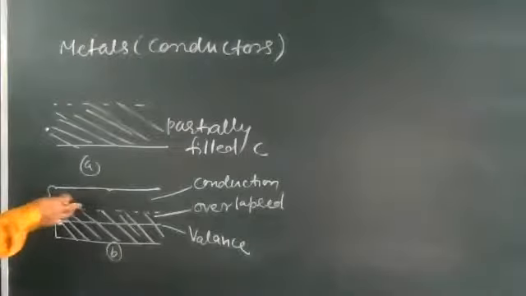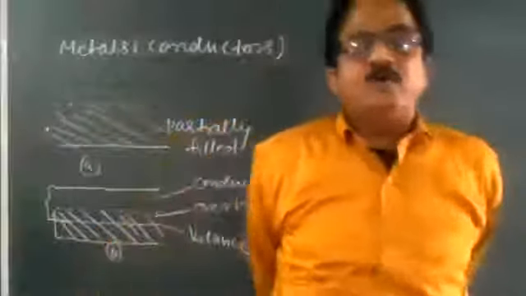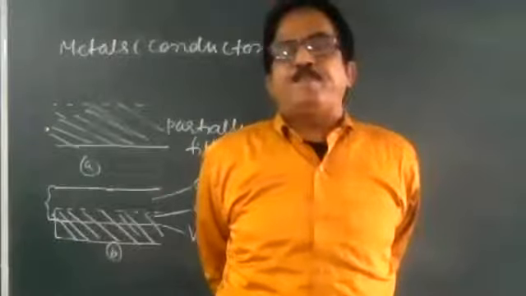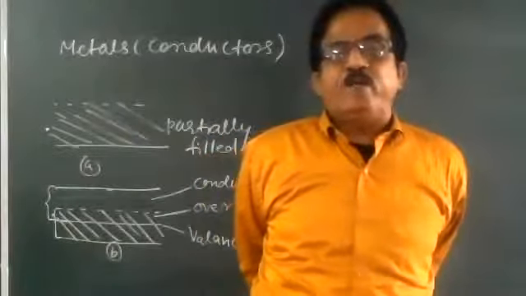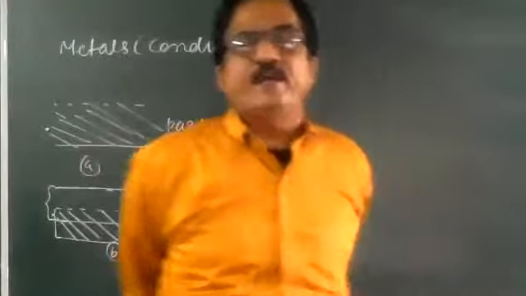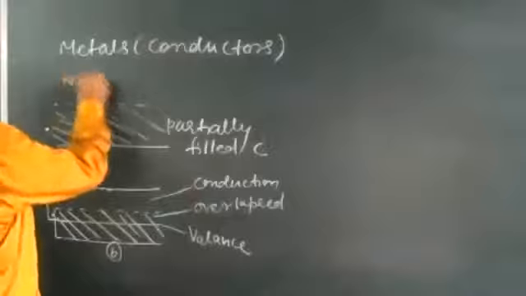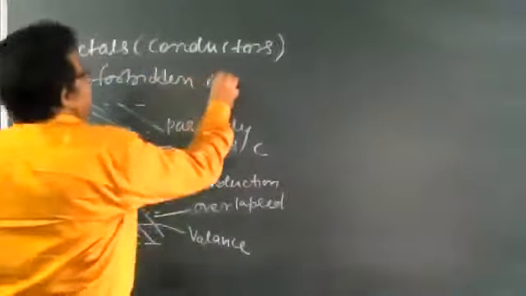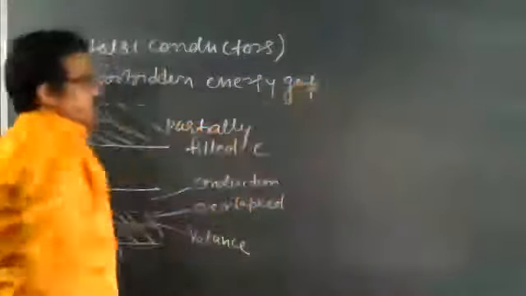Here you can say no forbidden energy gap is there. Write down. Here there is no forbidden energy gap in between valence band and conduction band. No forbidden energy gap, whose definition I have already told you.